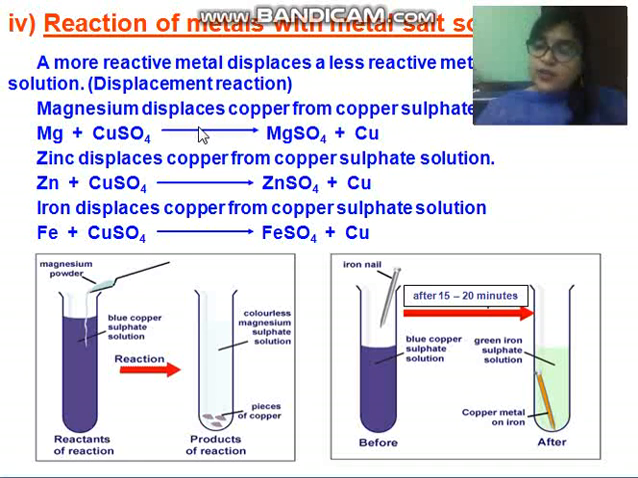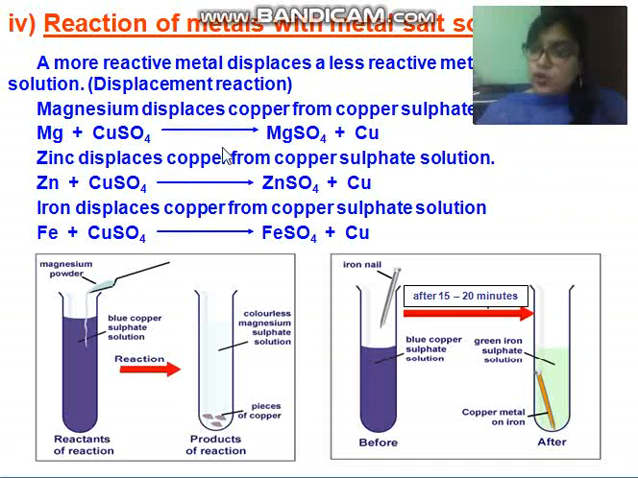A displacement reaction, children, is defined as a reaction in which a more reactive metal displaces a less reactive metal from its salt solution. I think you have all studied this. In the first chapter we learned 4 or 5 types of chemical reaction, and one of them was displacement reaction. Here we will see 2 to 3 examples of displacement reaction.